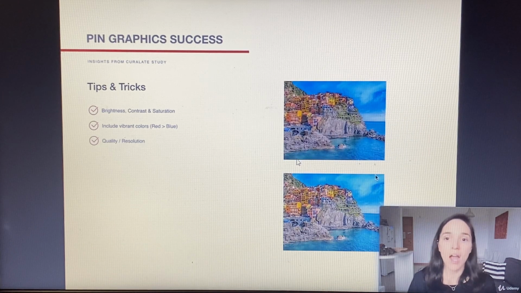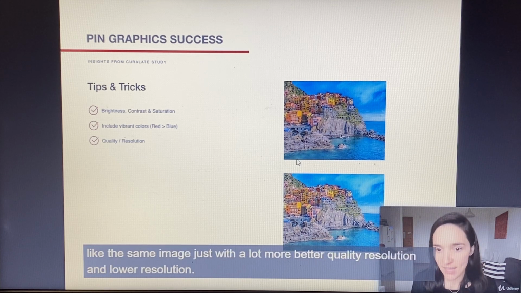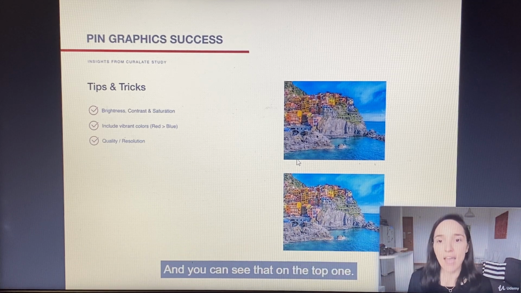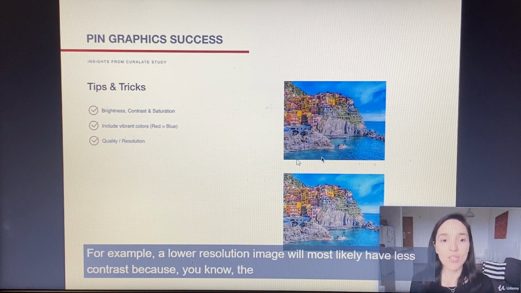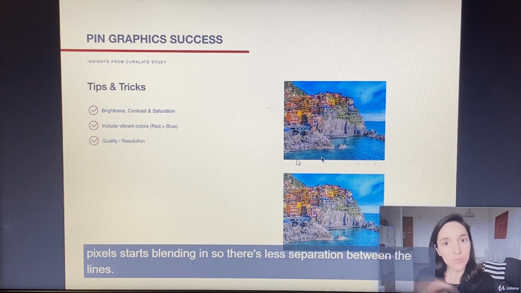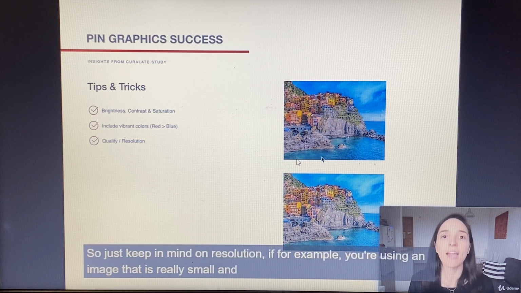The next tip is about quality and resolution. And maybe you can't see it really well, but this is the same image, just with much better quality and resolution versus lower resolution. And you can see that on the top one, you can see a lot more details. And all these tips end up playing together. For example, a lower resolution image will most likely have less contrast because the pixels start blending in, so there's less separation between the lines. Most of the time they will be darker as well, so just keep that in mind on resolution.